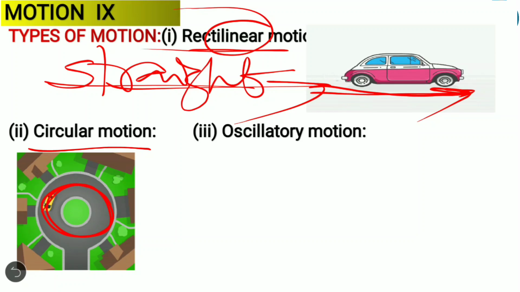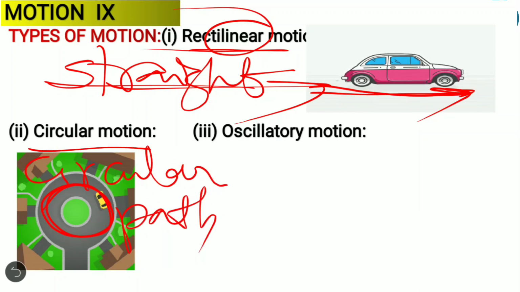So let's explain more in detail at the end. For now, only remember what circular motion means. When an object or a body is moving in a circular path, what can we say? Circular path. So if it is moving in a circular path, we say that it is circular motion.